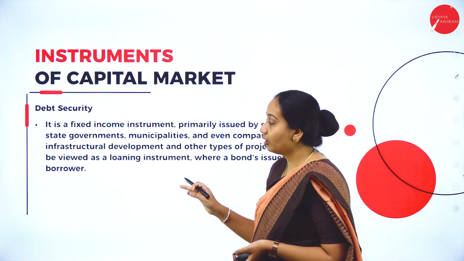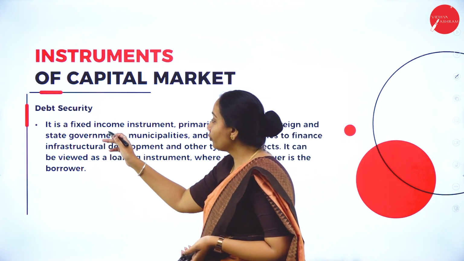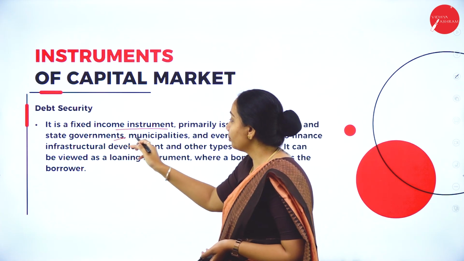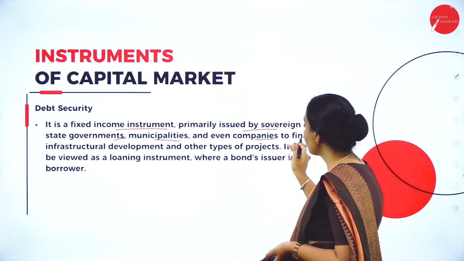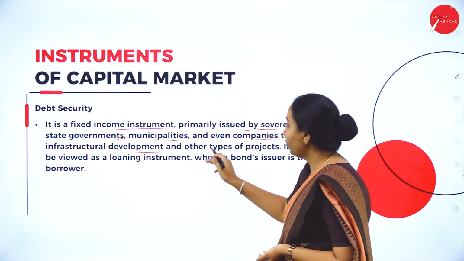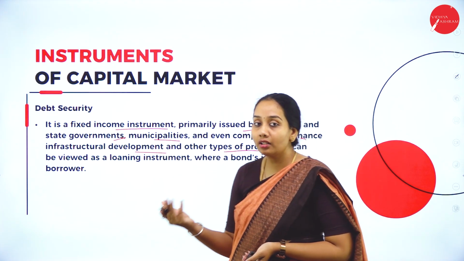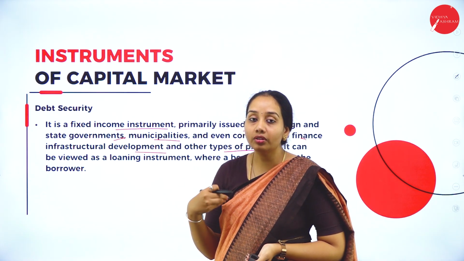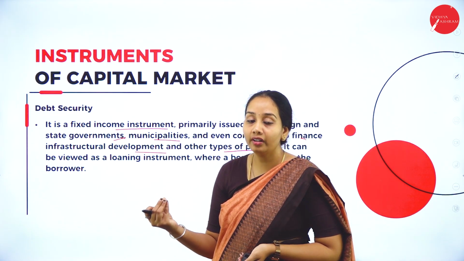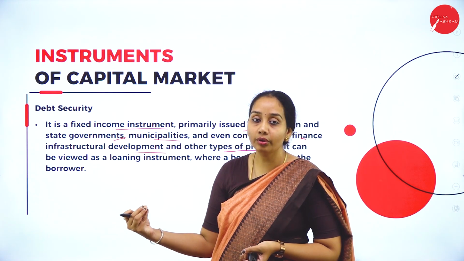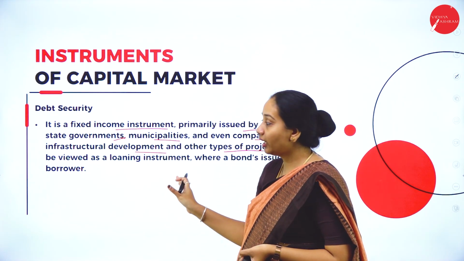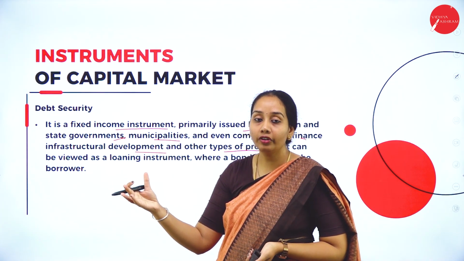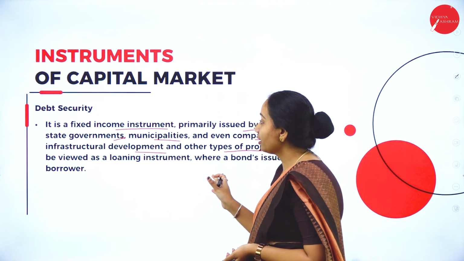So next is debt security. It is a kind of fixed income instrument primarily issued by the sovereign, state governments, municipalities and even companies to finance infrastructural development and other types of projects. Under debt securities or debt instruments, the famous kind is called debentures. Debentures are an important debt security wherein the company gets money for a longer period of time, especially for infrastructural developments or any big projects it is going to invest in. That is called debt securities.